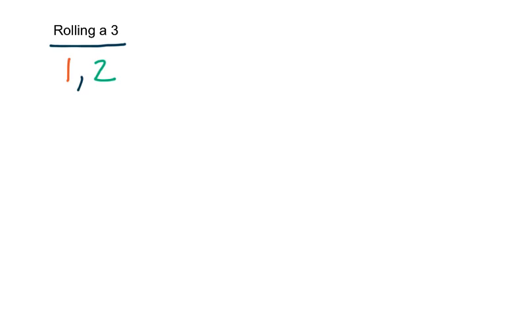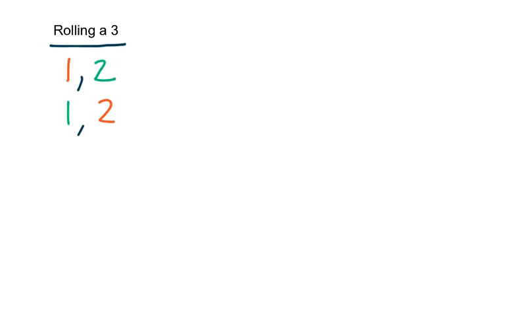I could also roll a 3 with a 1 on the green colored dice and a 2 on the orange colored dice. And those are different outcomes. You can see the numbers on the dice have changed. The green dice used to have a 2, now it has a 1. The orange dice used to have a 1, now it has a 2. So these are 2 different ways that I could roll a 3. This is going to be true for the outcomes when I roll 2 dice and take the sum, and that's what you'll see in the table in your book.